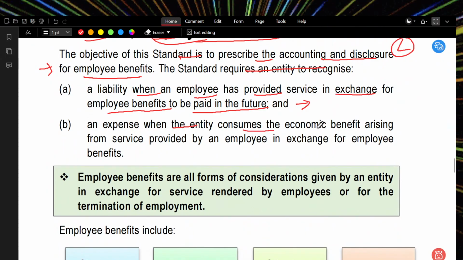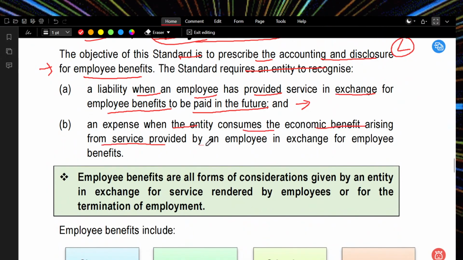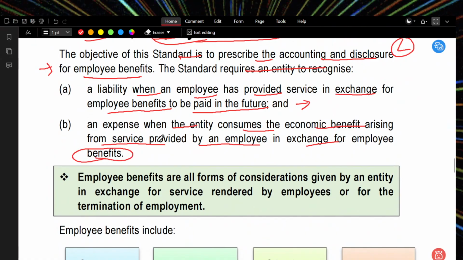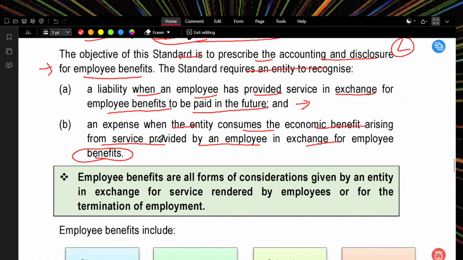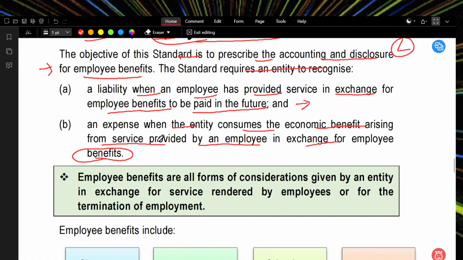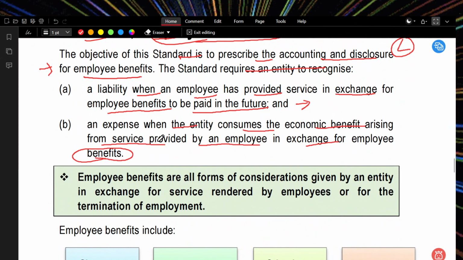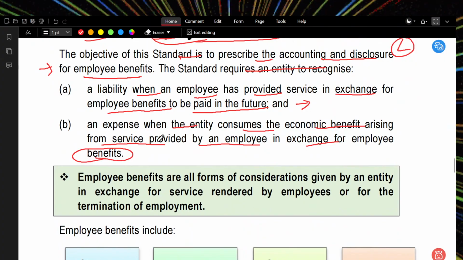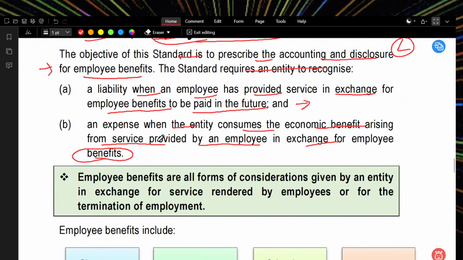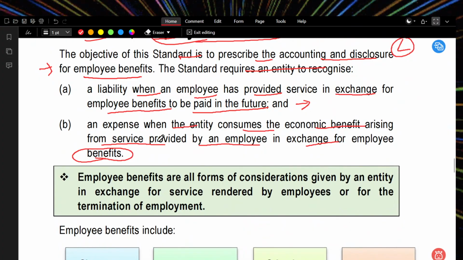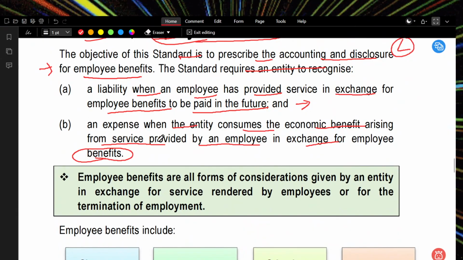Recognize an expense when the entity consumes the economic benefit arising from service provided by the employee in exchange for employee benefits. What is the expense the company is going to incur? The entity consumes the economic benefit arising from service. We are getting some benefit, a service, from the employee, and in exchange for consuming that, we are giving the employee benefit.